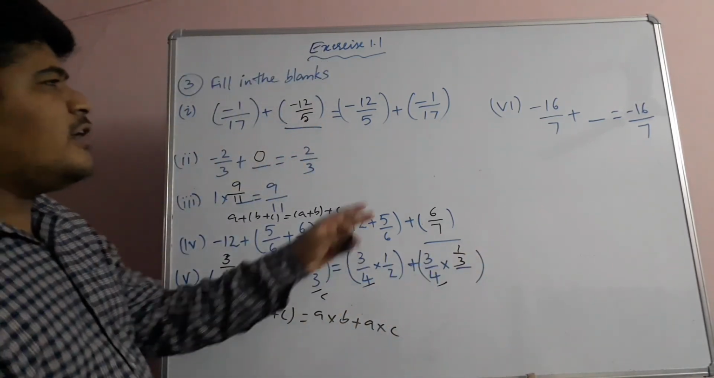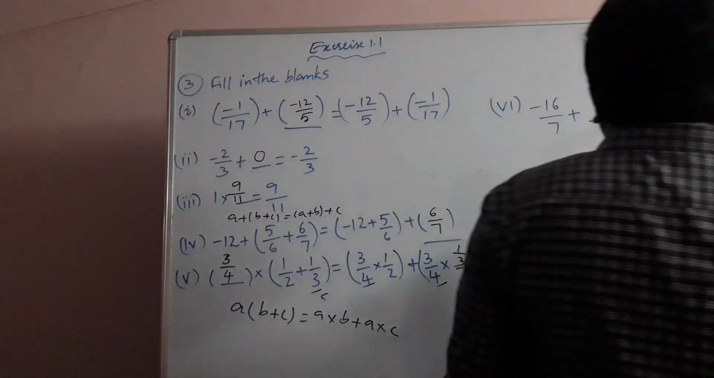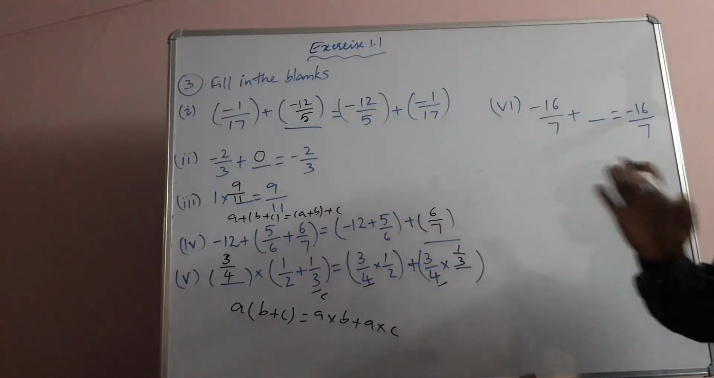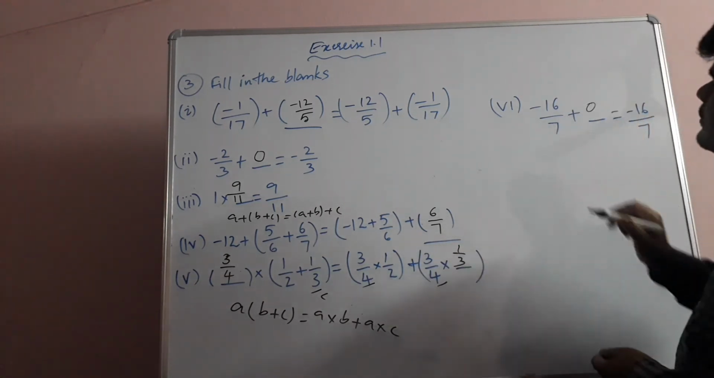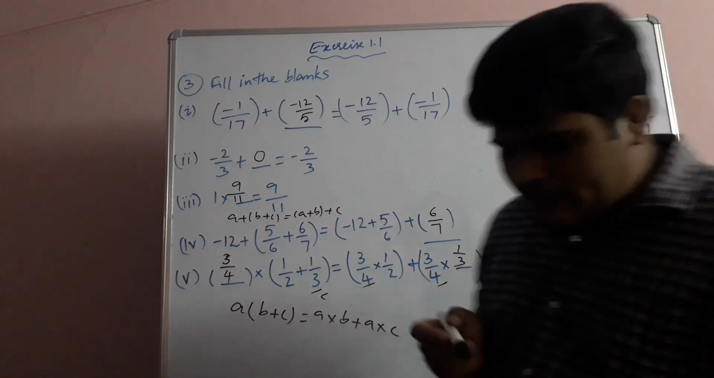Now the last one, negative 16 by 7 plus dash is equal to negative 16 by 7. Very simple. By adding 0 there is no change in its value. So here we can take 0. This is additive identity.